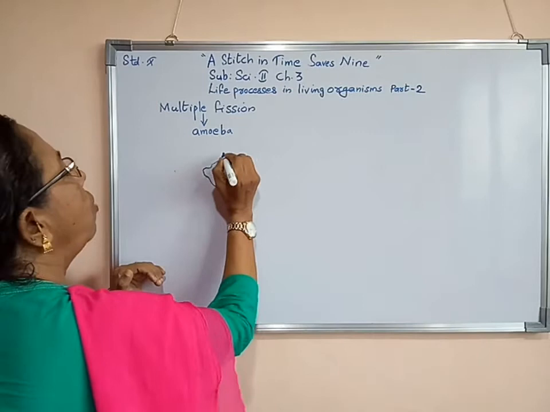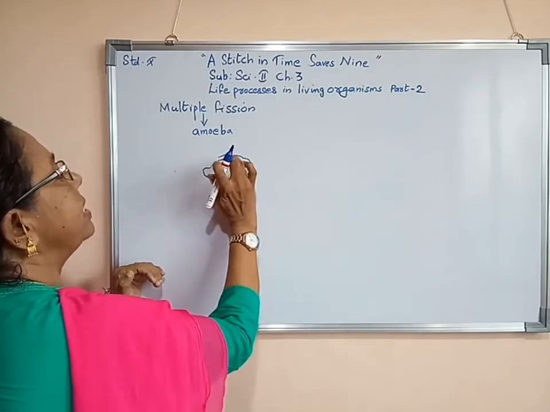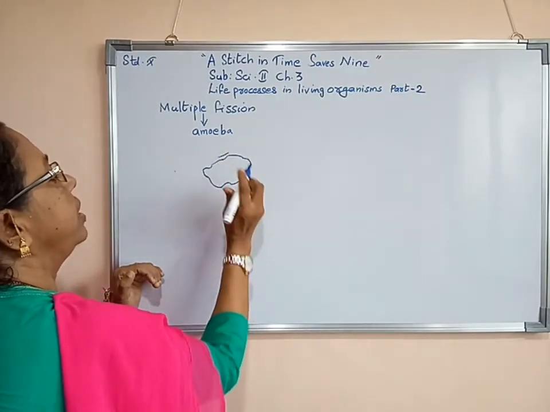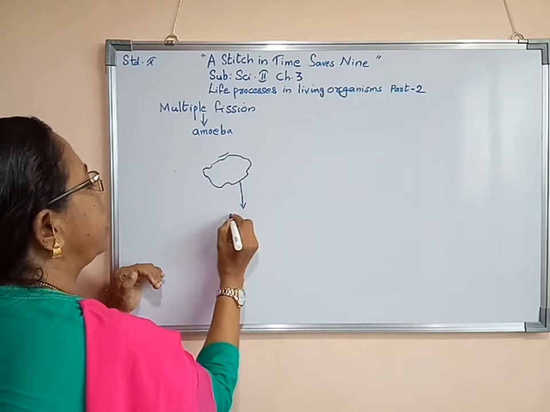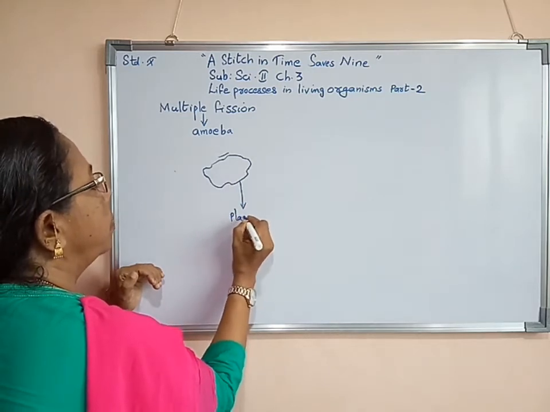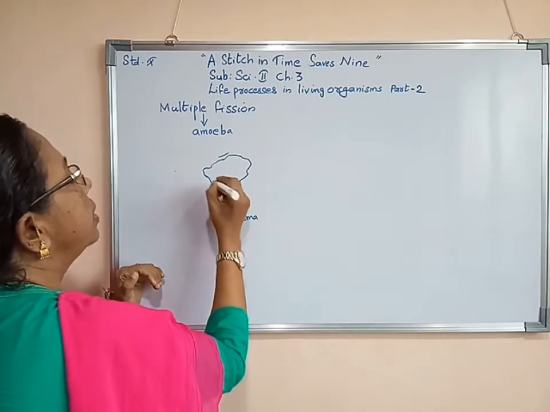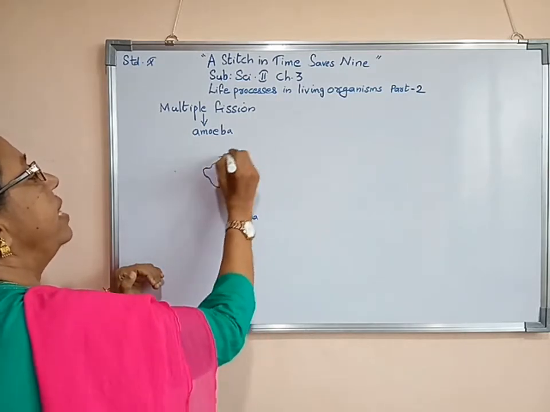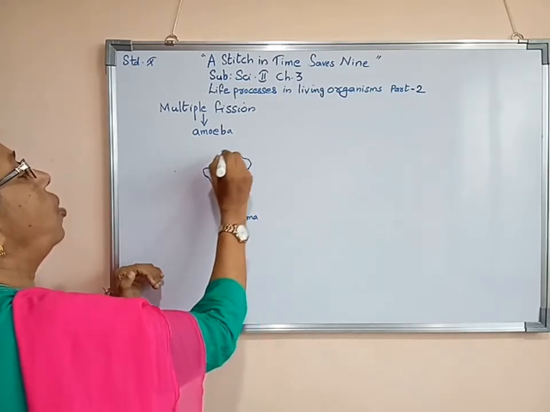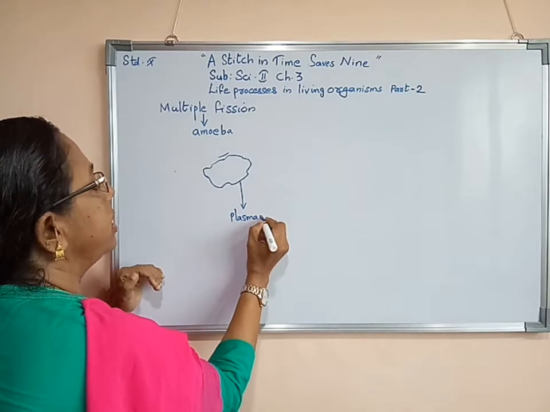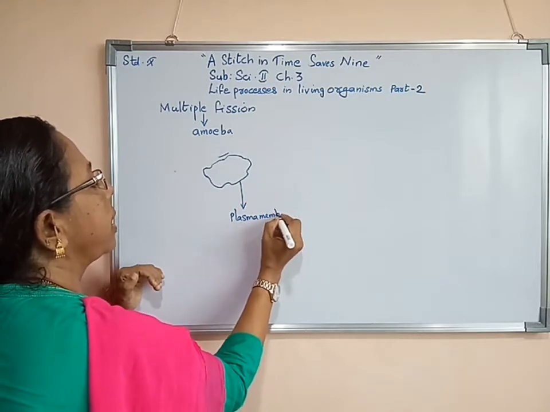After that, over its body, this membrane is known as plasma membrane. Outside of the cell, an envelope or a cover is there. That is known as plasma membrane.